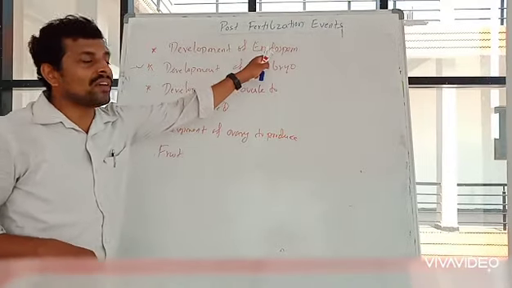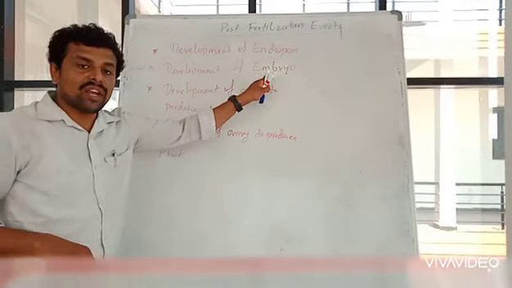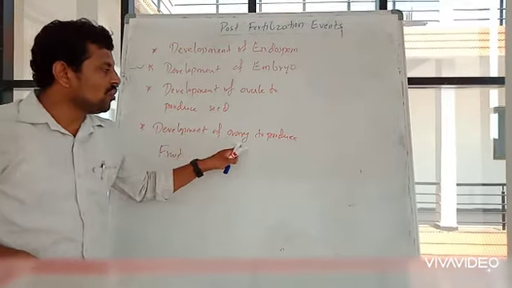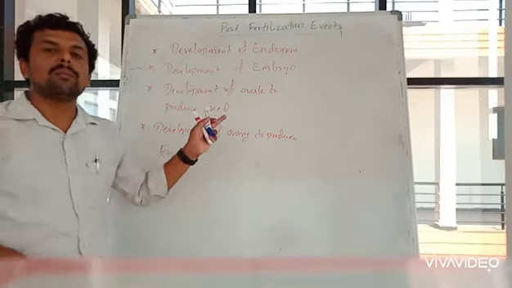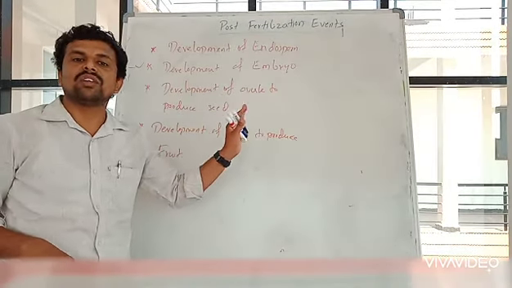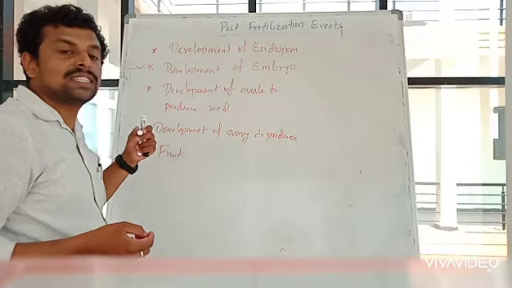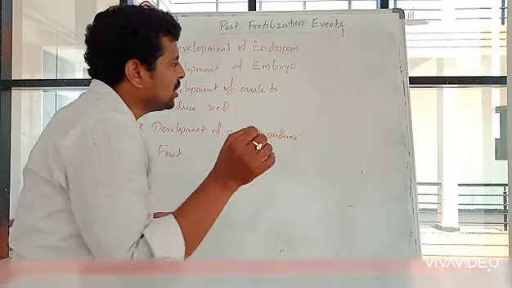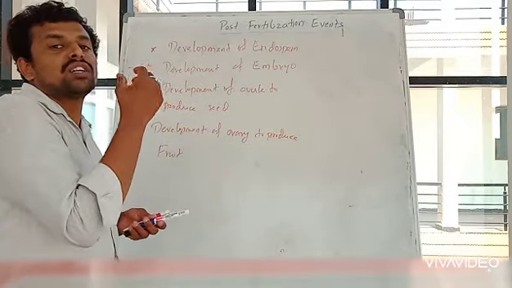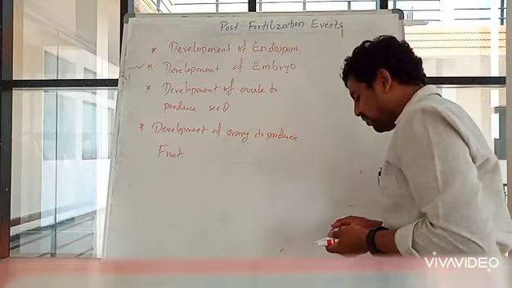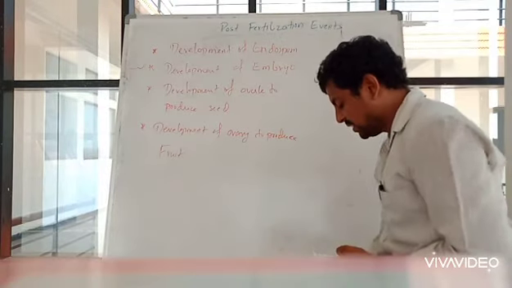The first one is development of endosperm, the second is development of embryo, the third is development of ovule into seed, and the fourth is development of ovary to produce fruit. So let us try to understand in which part the endosperm will be produced, what part is the embryo, and how the seed and the fruit develop. We will understand that with the help of the structure of the ovule. First we will look at the structure of the ovule one more time, which we have already studied in the previous class.